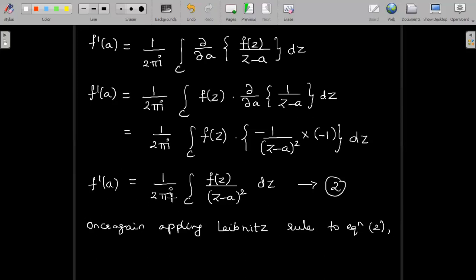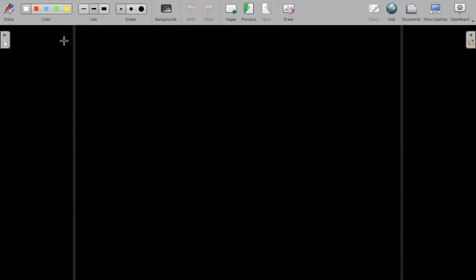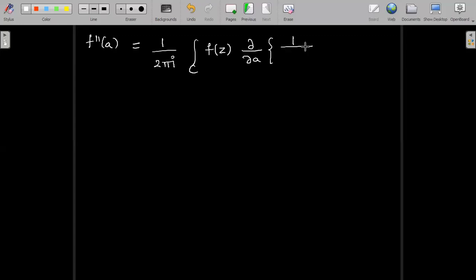So d by da on the right hand side, within the integral it becomes dou by dou a due to Leibniz rule of differentiation under the integral sign. So we can get f double dash of a is equal to 1 divided by 2 pi i integral over c f of z, I can write outside, dou by dou a of 1 divided by z minus a the whole square dz.